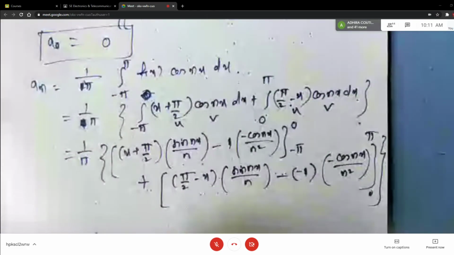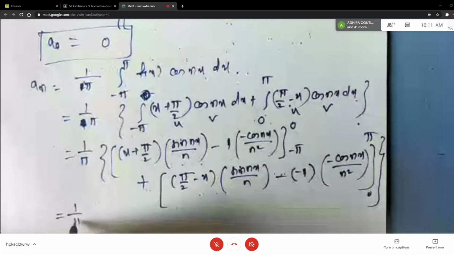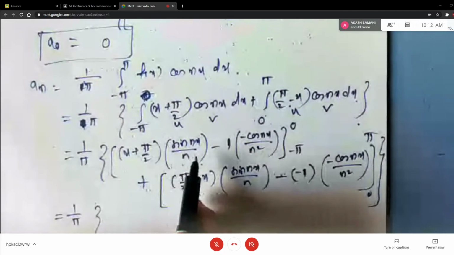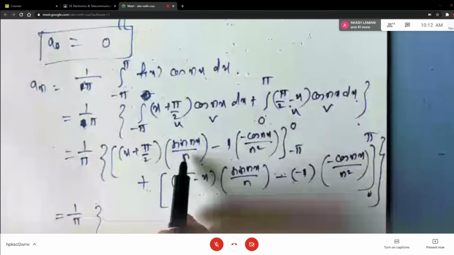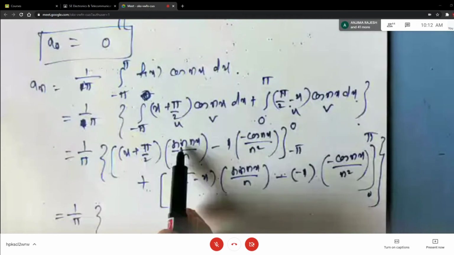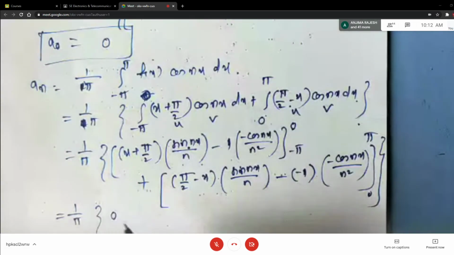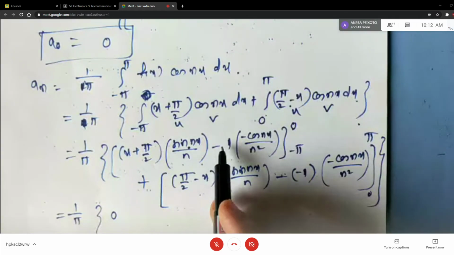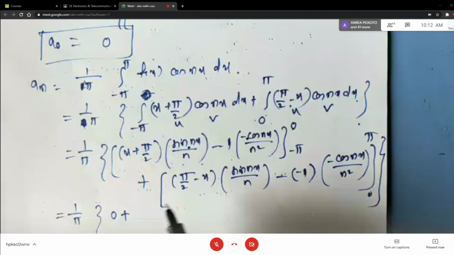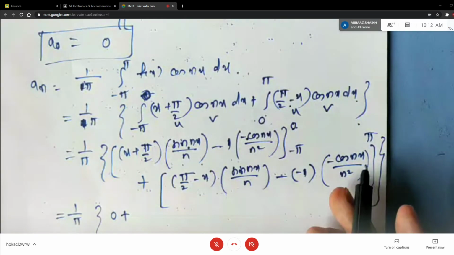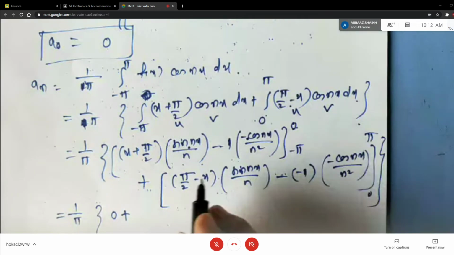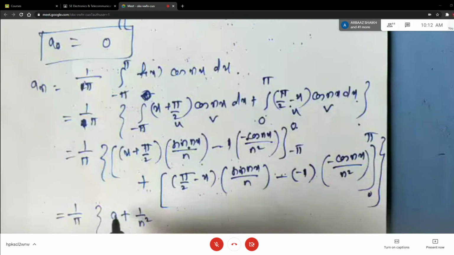Now let me replace x by the upper limit first here. Students, I will not substitute and show you; I will tell you. When I replace x by 0, I get sine of 0, so the first term is 0. Then minus into minus is plus. What is the value of cos of 0? Cos of 0 is always 1. So that is 1 by n square. This is for the upper limit.